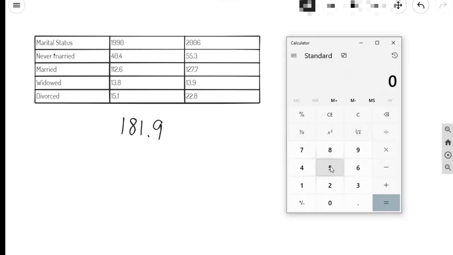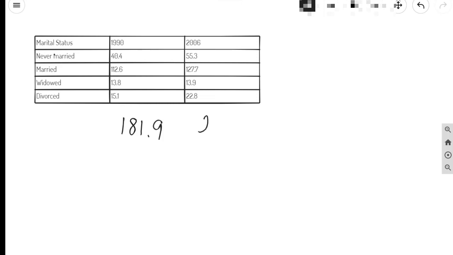In 2006, I've got 55.3 plus 127.7 plus 13.9 plus 22.8 equals, and here I have 219.7 million.